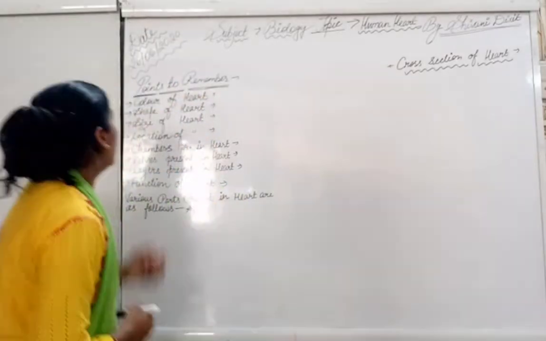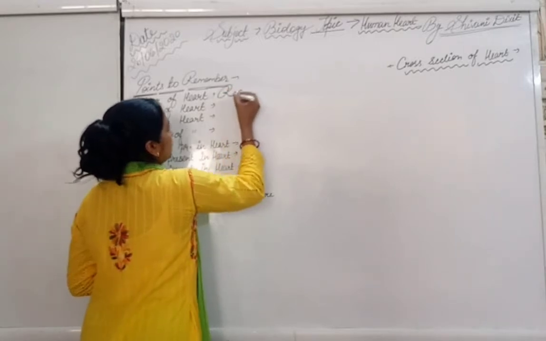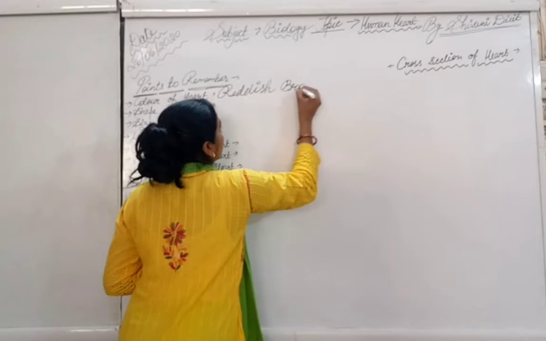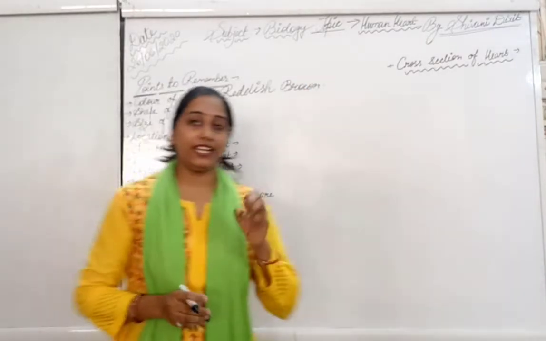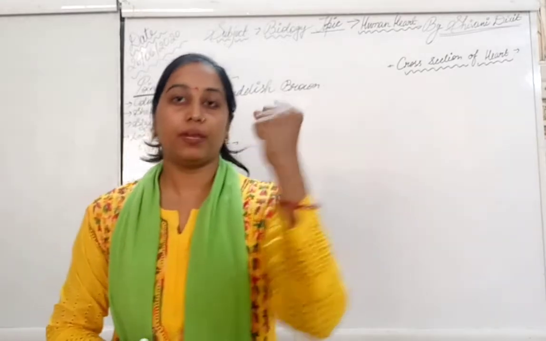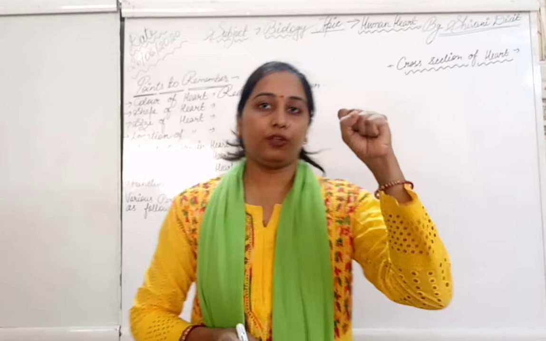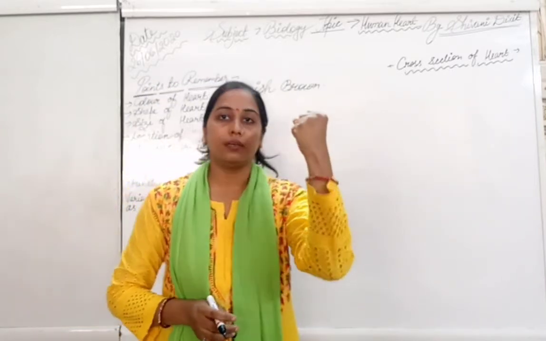Let's start. The heart color is reddish brown. If we talk about the shape of the heart, then it is a clenched fist shape, meaning a human fist. The normal shape of the human heart is a fist. In Hindi we can say it mutti, right?